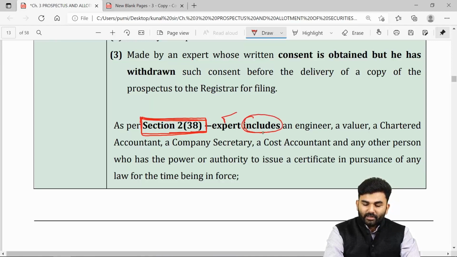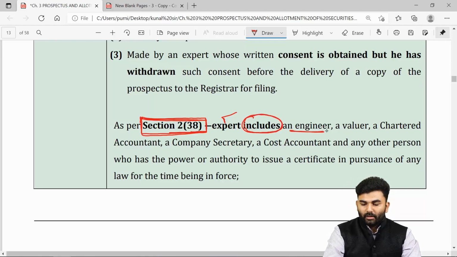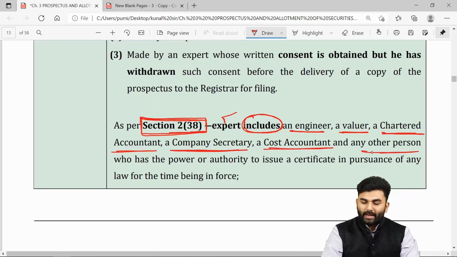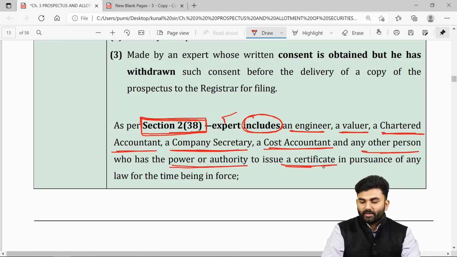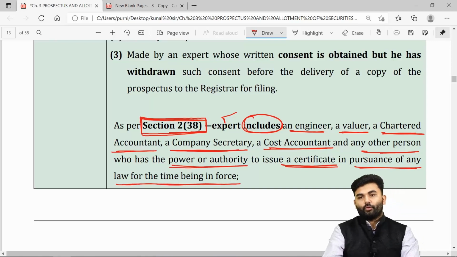The word expert includes an engineer, a valuer, a chartered accountant, a company secretary, a cost accountant, or any other person who has the power or authority to issue a certificate in pursuance of any law for the time being in force.